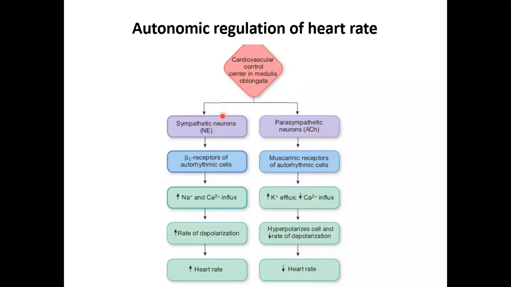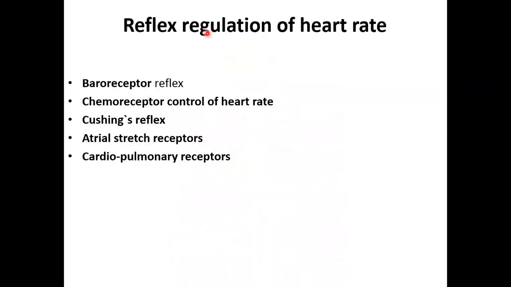When we are exercising or performing any kind of physical activity, the beta 1 receptors of autorhythmic cells get activated through the sympathetics, norepinephrine, and that increases the sodium and calcium influx. That is, the permeability of the sodium channels and calcium channels is increased, which causes the influx of sodium and calcium ions into the cell, resulting in an increased rate of depolarization, and hence the heart rate is increased. So there is reflex regulation of heart rate.